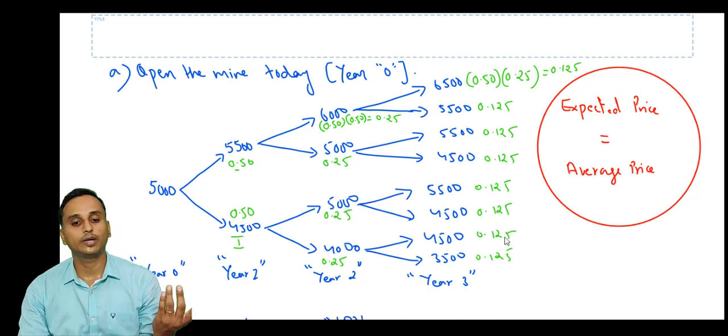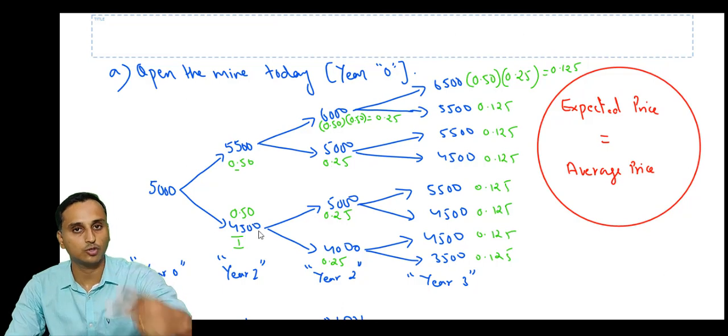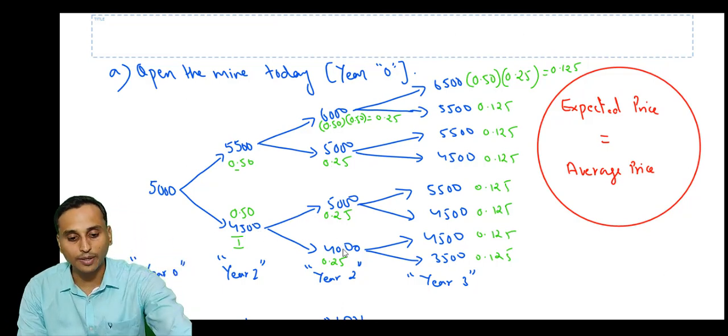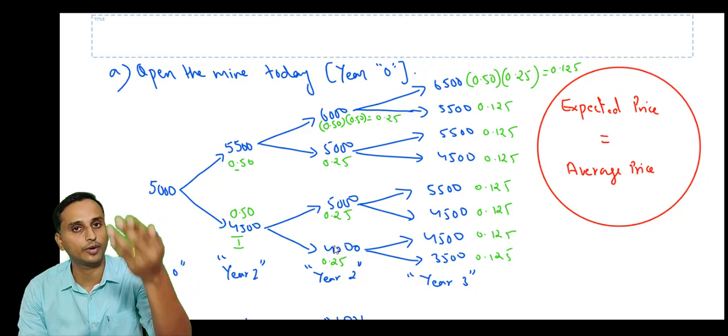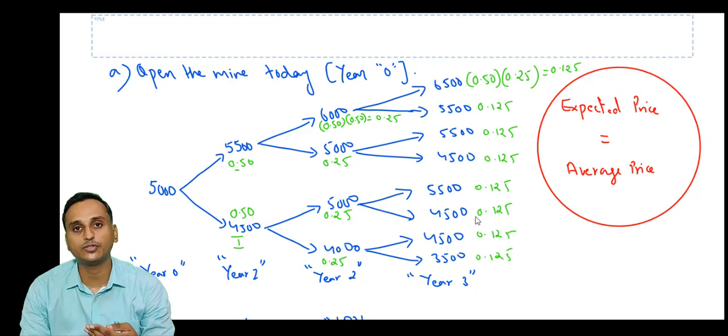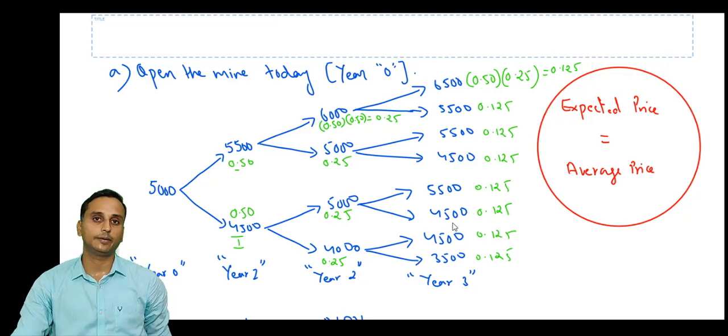So one simple way of doing this is 1 divided by number of events. First year, how many events do you have? 2. So 1 divided by 2, how much? 0.5. You get the probability. Year 2, how many prices do you have? 4 prices. So 1 divided by 4, you will get probability of 0.25. Similarly, year 3, how many events do you have? You have 8 events. So 1 divided by 8, you will get 0.125 as the probability.